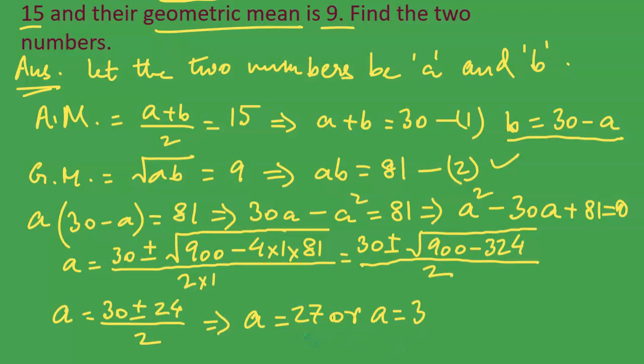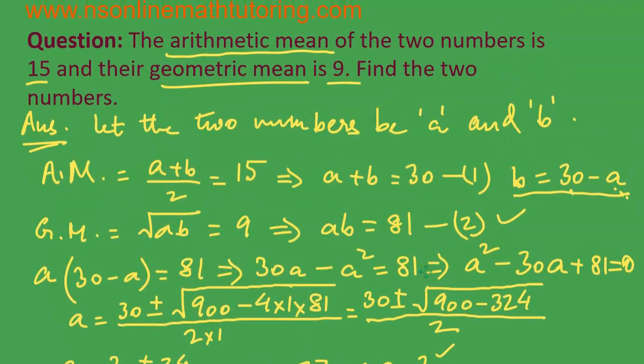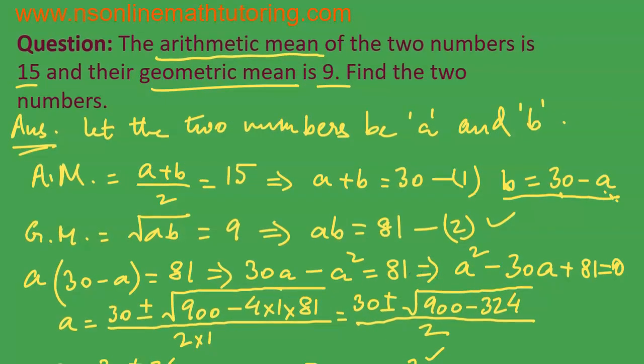So, if A is 27, what is the value of B? 30 minus 27 will be equal to 3. And when A is 3, 30 minus 3 is equal to 27. So, the numbers are equal to 3 and 27. Doesn't matter which is the A value and which is the B value. They are 3 and 27. So, let us write the answer. 3 and